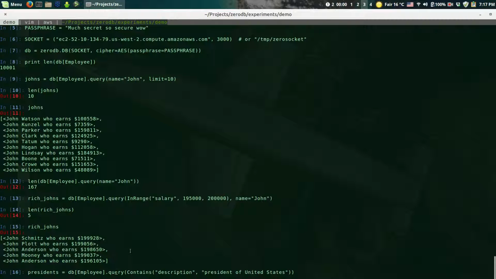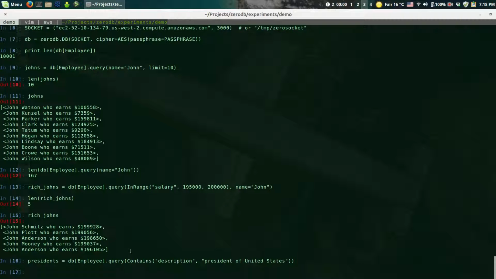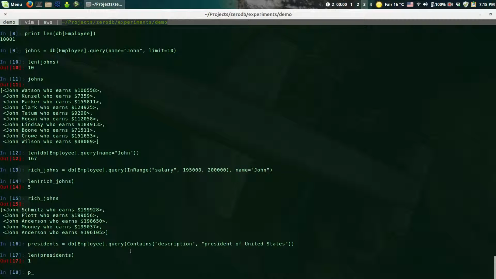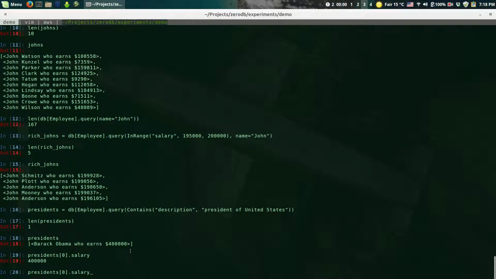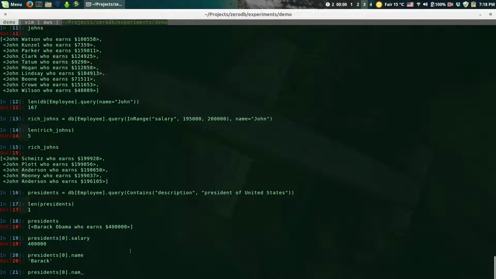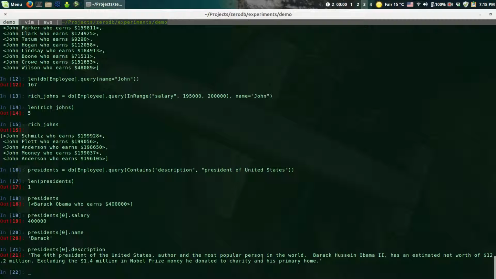So we are looking for someone whose description contains President of United States, and we've got one president who is Barack Obama, and we can find out what his salary is, or name, or description. And we found him by description.